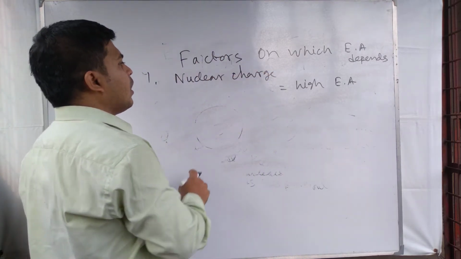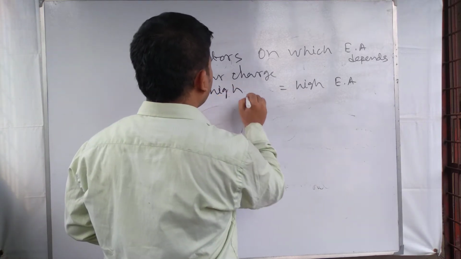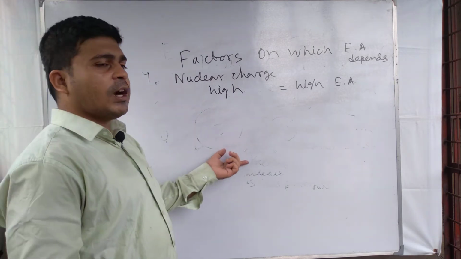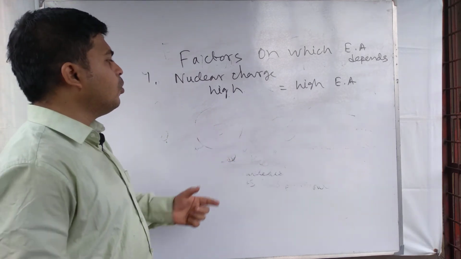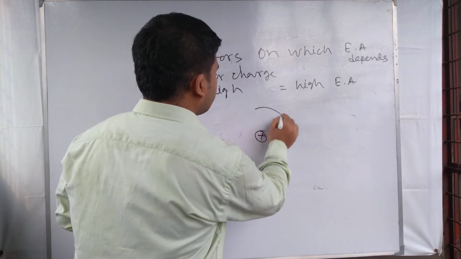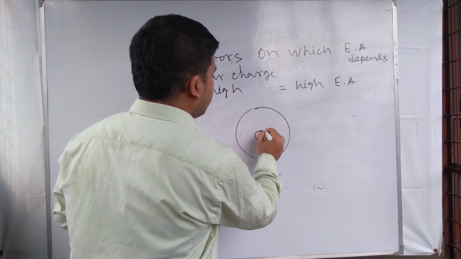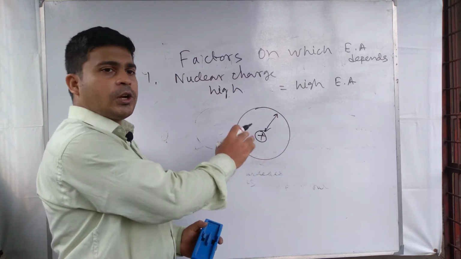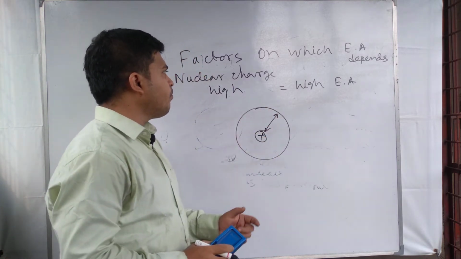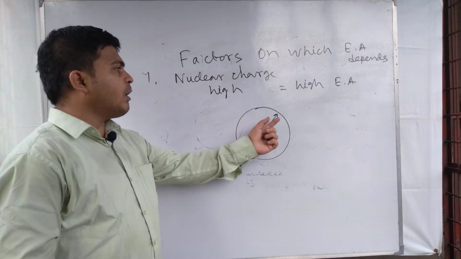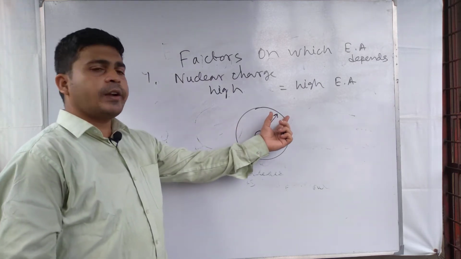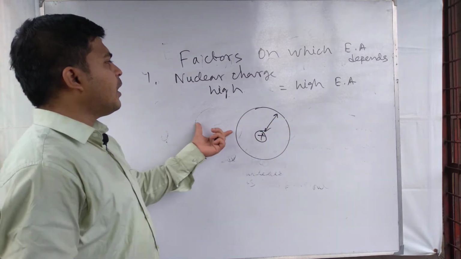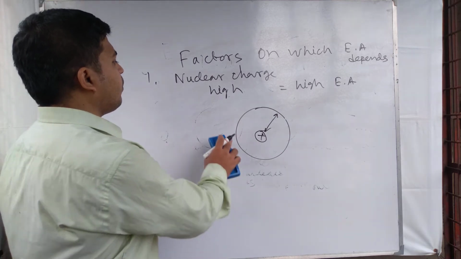Nuclear charge. High nuclear charge means high electron affinity, because high nuclear charge can produce a higher pull on the outermost electrons. For this reason, a high nuclear charge in an atom can cause greater attraction of the incoming electron. So for this reason, higher nuclear charge means higher electron affinity.